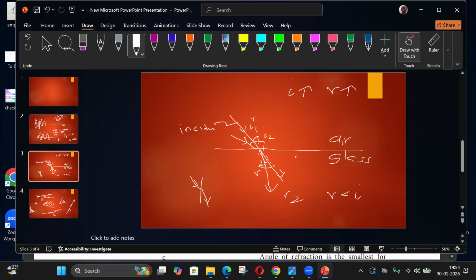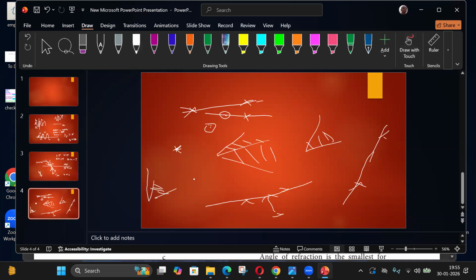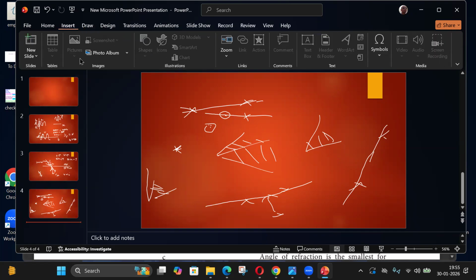When this is true, when I increase i, sine i will increase. Sine r will also increase. So another result is, sine i increases, sine r will increase also. So both are increasing. That can be expressed as